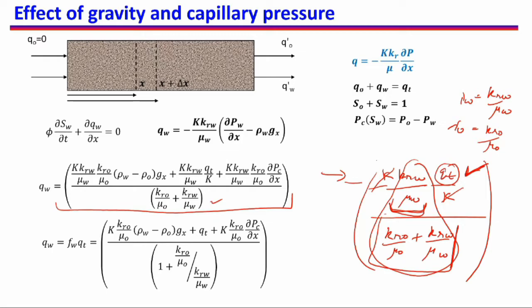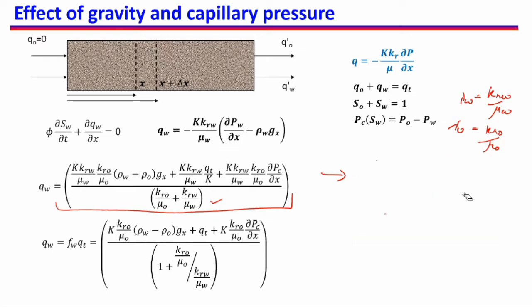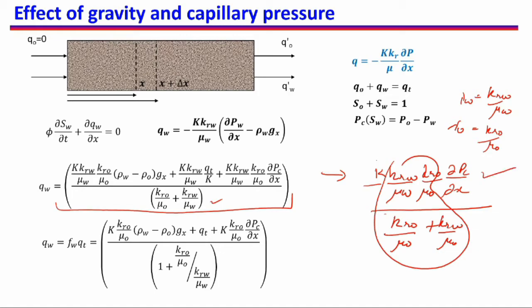Then if we look at the third term, it is K, KRW by mu W, KRO by mu O, del PC by del X, the pressure gradient of the capillary pressure, divided by KRO by mu O plus KRW by mu W. So again some kind of mean of the mobility of the two fluids and permeability and gradient of the capillary pressure.